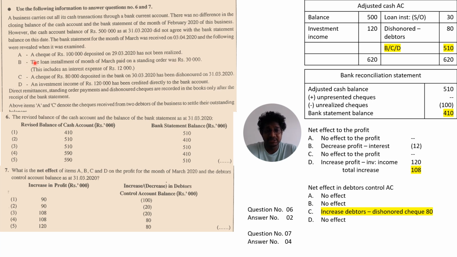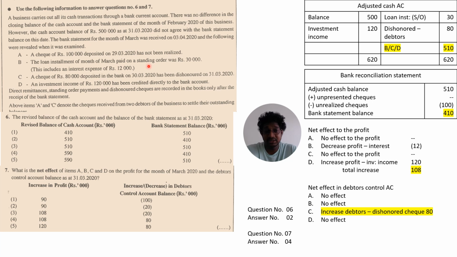First one, a check of 100,000 deposited on 29 March 2020 has not been realized. So these are deposited but not realized. That comes under the bank reconciliation statement. If you take the adjusted cash account balance as your base, you have to subtract unrealized checks, right? And the loan installment of the month of March paid on standing orders.